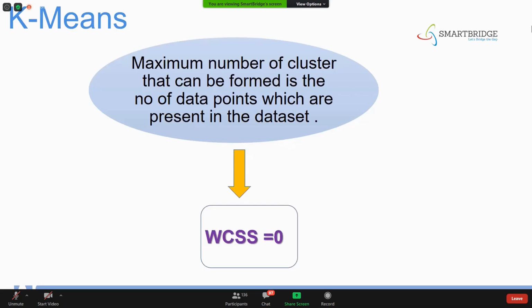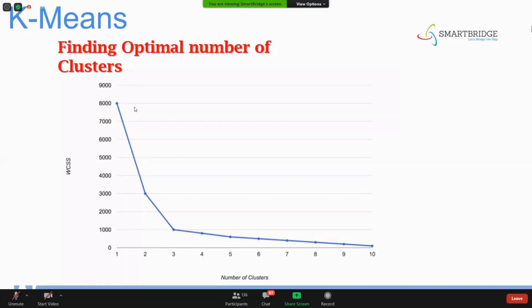If you plot the graph between the WCSS value and the number of clusters, the x-axis consists of the number of clusters and the WCSS values are these. You'll get a graph in such a way. You can see the maximum WCSS value for one cluster. For two clusters there is a drastic change, a correction of 3,000, 5,000, and one more change with three clusters, and here you can see the value nearing 0. Now, from this graph, how do we interpret the K value?